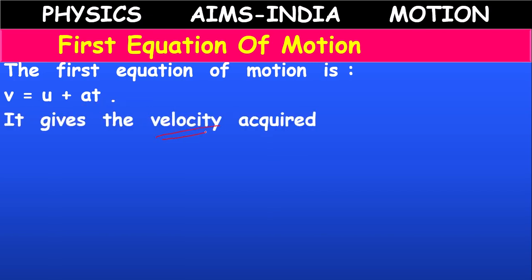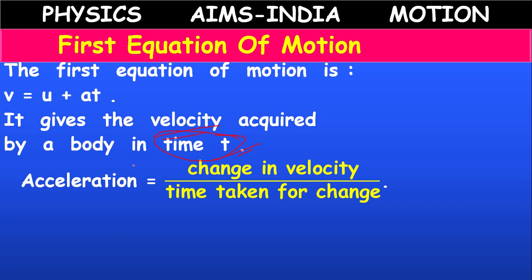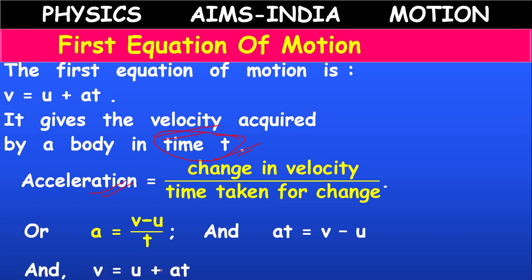It gives the velocity acquired by a body in time t. We have derived this formula with the help of the acceleration formula, and we got v equals u plus at.